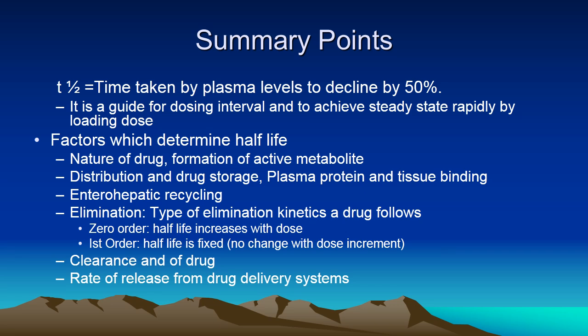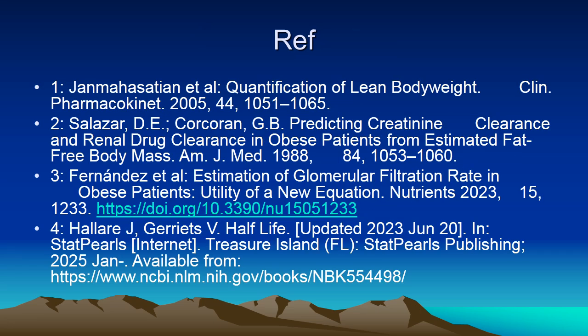Summary points are: half-life is the time taken by plasma levels to decline by half, is a guide for dosing interval and to achieve steady state by loading dose, and there are many factors that determine it: active metabolites, drug distribution, drug storage, plasma protein binding, tissue binding, enterohepatic recycling, and the type of elimination, first order versus zero order. Clearance of the drug also affects half-life, and the rate of release from different formulations also will change. Therefore, half-life is an important parameter.